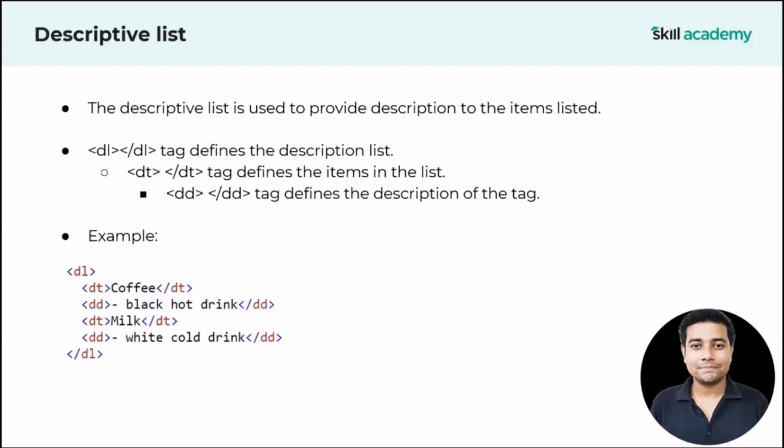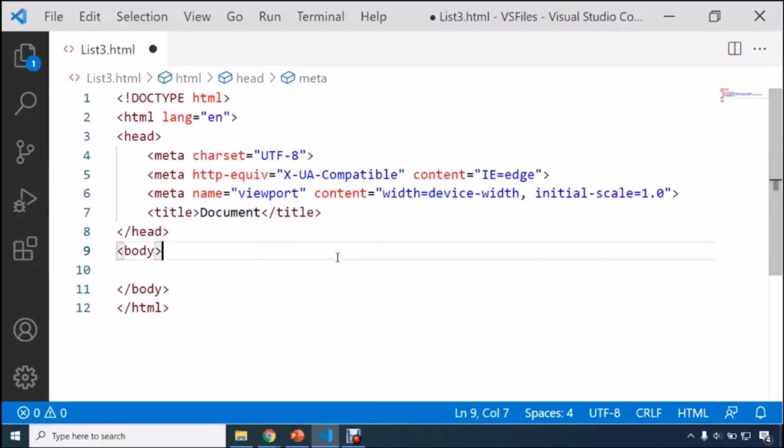And if you want to provide a definition or description of those items, you use the DD tag. So you write this HTML code, and in return you will have this output: coffee, black hot drink; milk, white cold drink. So if you want to specify a little description of your listed items, we can use the description list of HTML. Now let me show you a practical example of it.